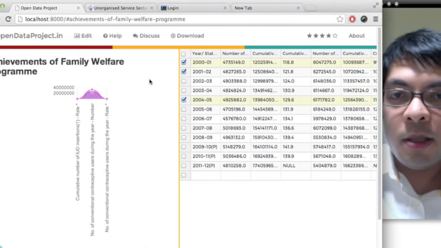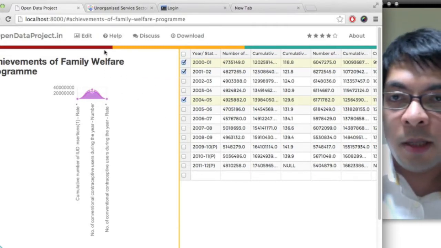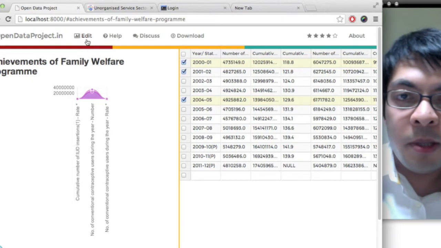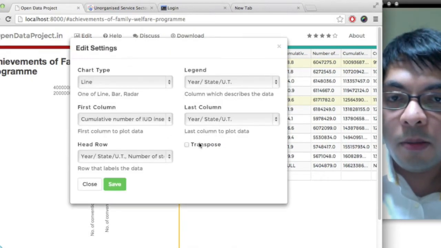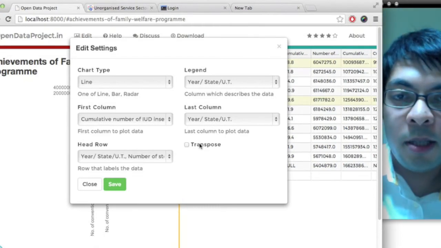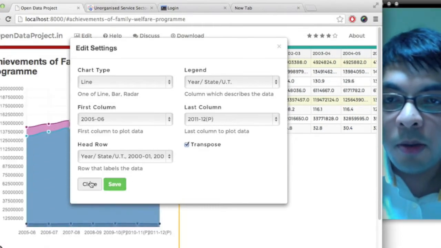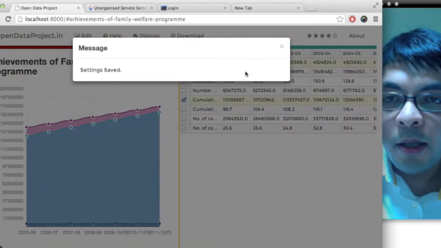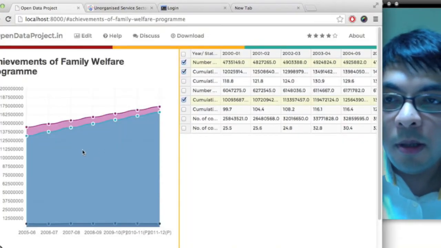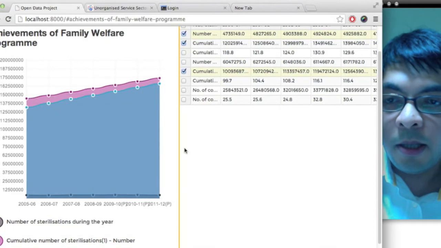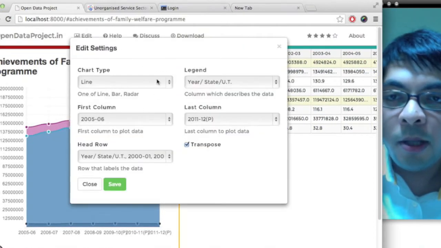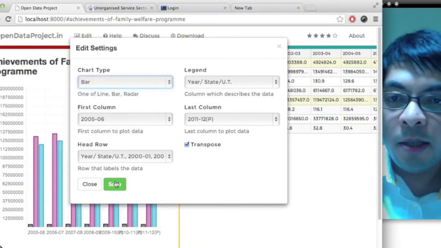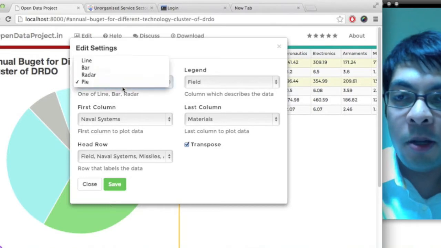As you can see, this visualization doesn't make sense. So it seems that the data is not properly arranged. So let's try transposing the data. As you can see, the transposed data looks as expected. It shows you the correct values, and so you can quickly show the data. You can change the data immediately.